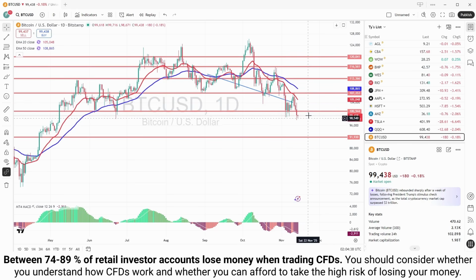But I would only be doing that if it's trading above the 101,000. If it doesn't get above that 101,000 zone for daily, I wouldn't even look at the long. And if it does that, I'd be aiming for the 20 moving average. But if we see a daily close below 99, sort of 98,800, something like that, I'd be looking for momentum moves down to around 92,000. So that's the ideal on Bitcoin.